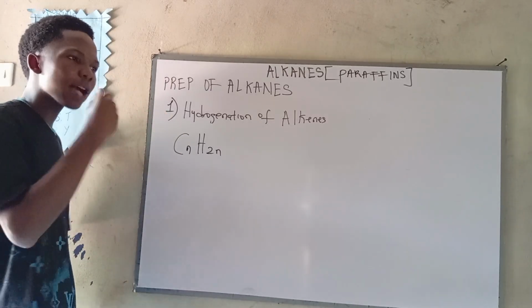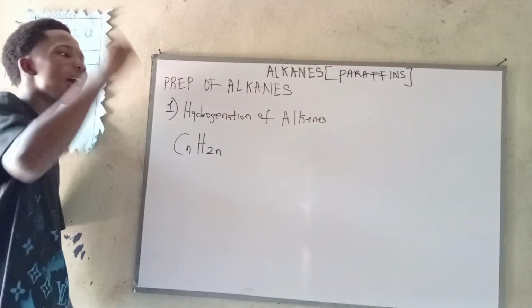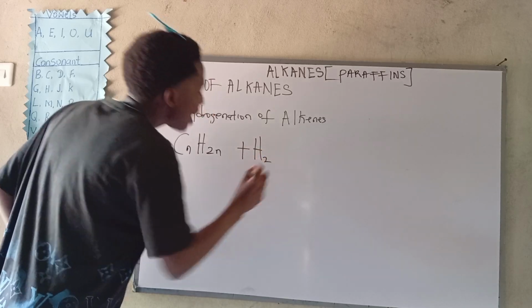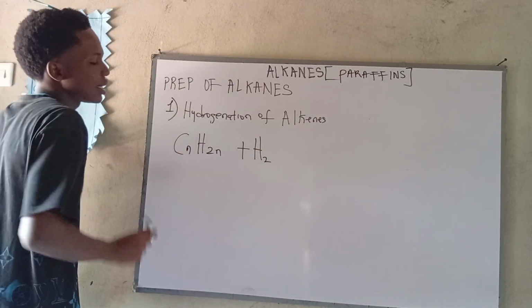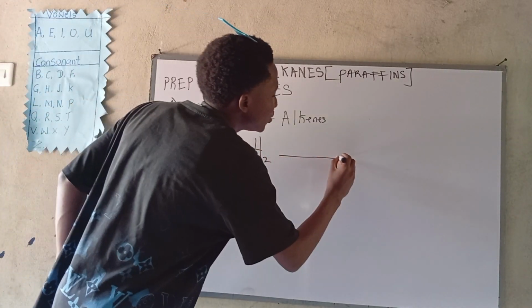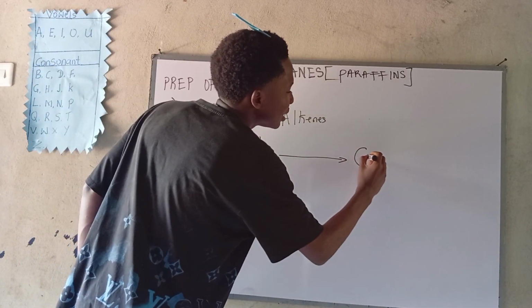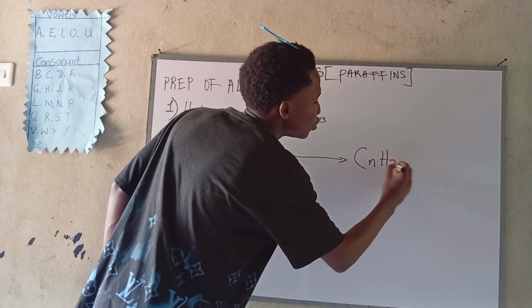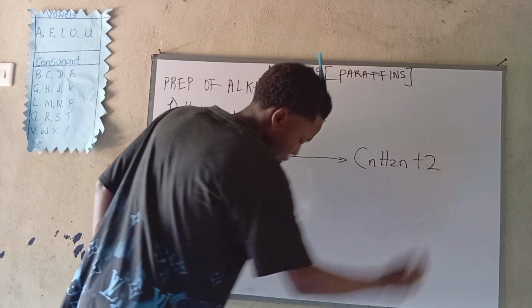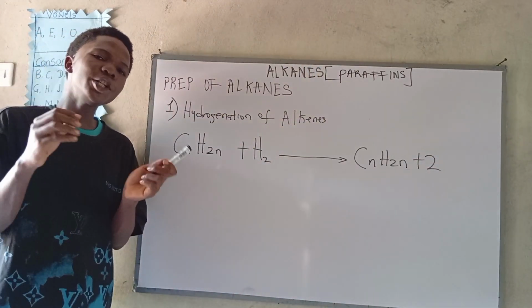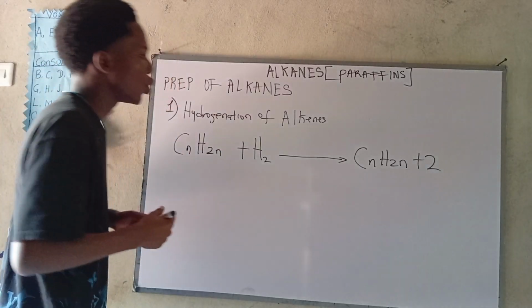In this reaction, there will be addition of hydrogen molecule. Now, let's write it. If hydrogen molecule reacts with alkenes, what will happen? It will give us alkanes. Now, the formula for alkanes says CnH2n plus 2.